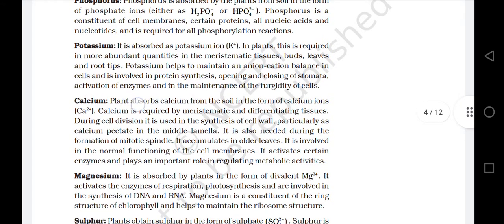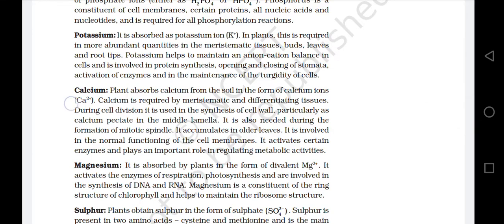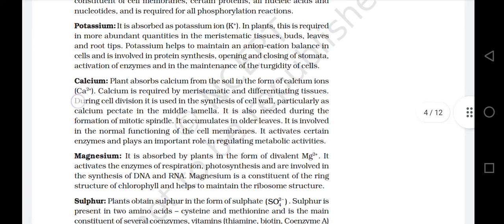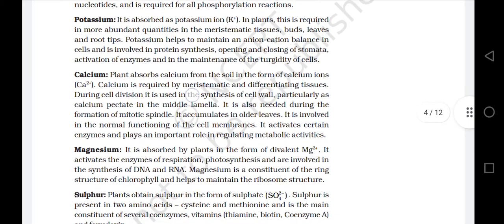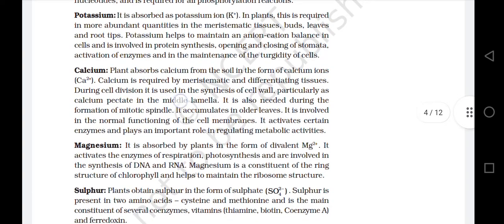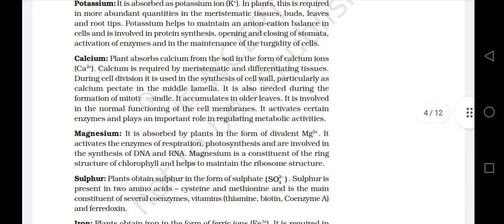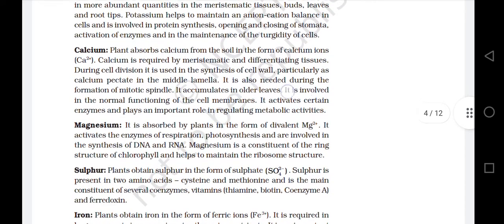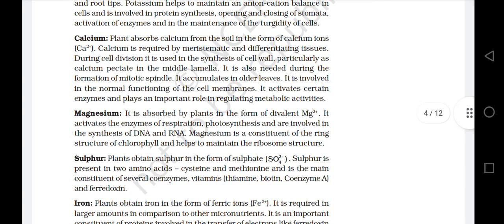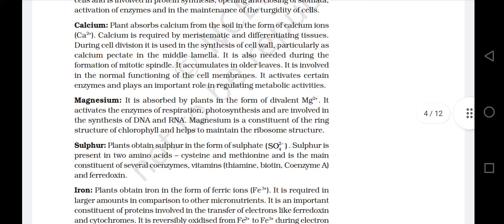Calcium. Plants absorb calcium from the soil in the form of calcium ions Ca2+. Calcium is required by meristematic and differentiating tissues. During cell division, it is used in the synthesis of cell wall, particularly as calcium pectate in the middle lamella. It is also needed during the formation of the mitotic spindle. It accumulates in older leaves. It is involved in the normal functioning of the cell membranes. It activates certain enzymes and plays an important role in regulating metabolic activities.